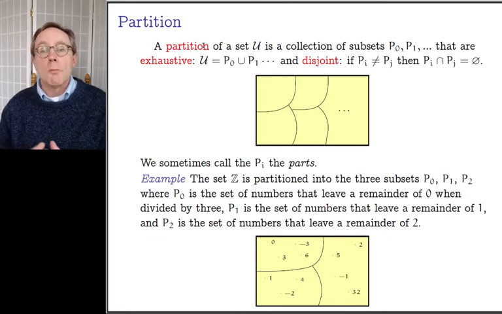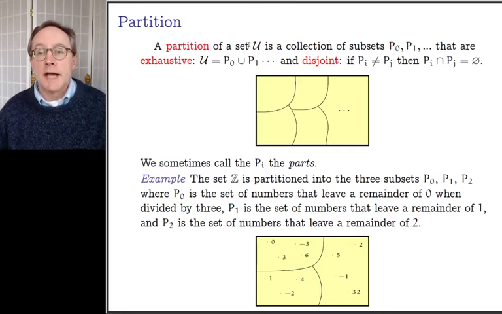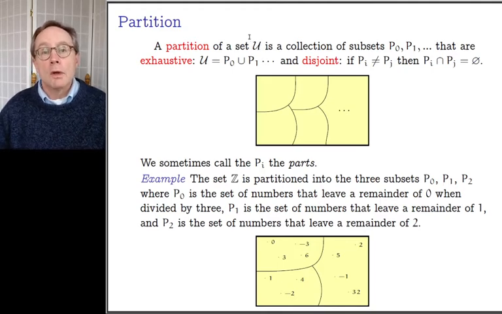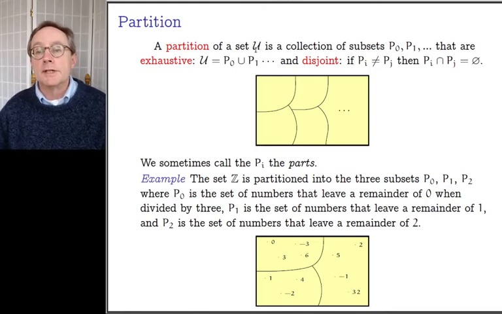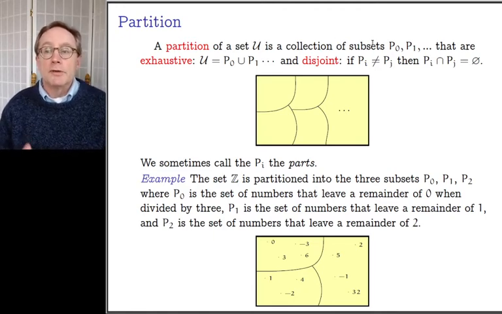Okay. So partitions. A partition of a set U, think of U, for example, as being the collection of all linear systems, or U could be the collection of all numbers, let's say real numbers, or U could be the collection of all triangles in the plane. So U is some collection. A partition of the set U is a collection of subsets of U, P0, P1, etc., that are exhaustive.